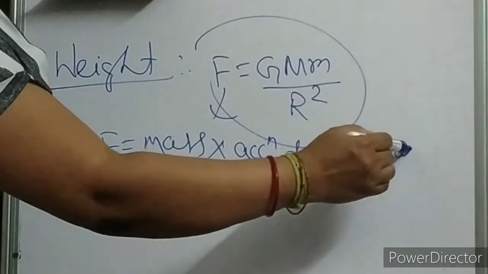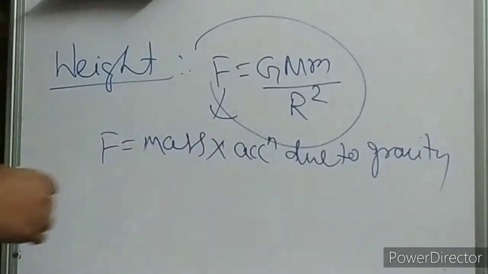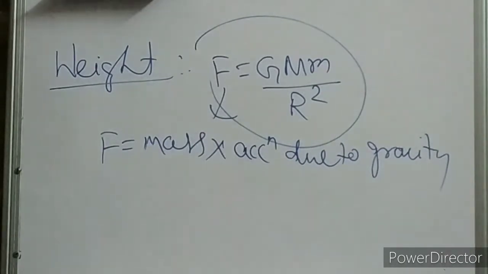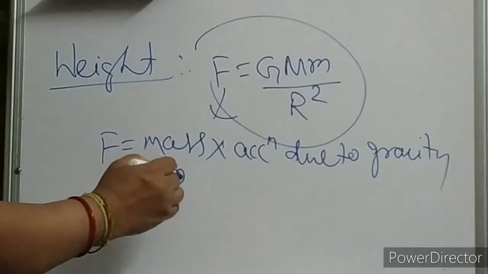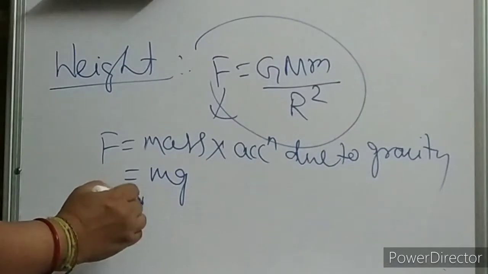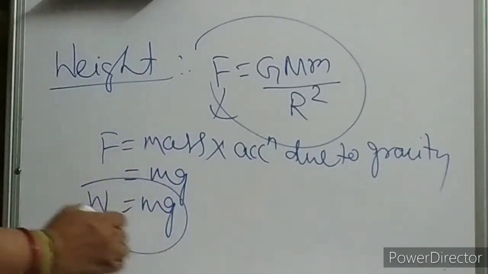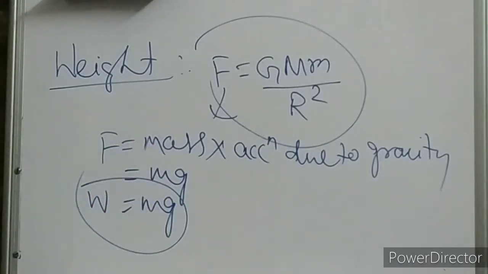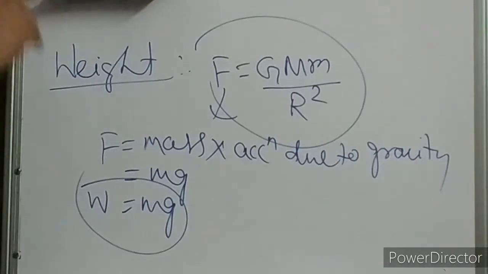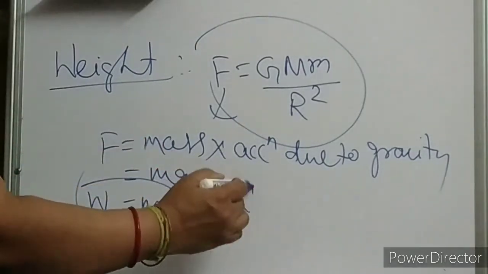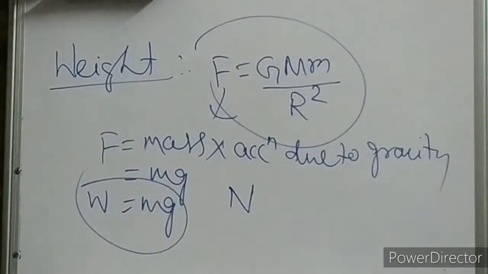Okay. As earth applies force on every object, F is equal to nothing but mg, and this is your W only. This is your W, children. Okay? Clear? What is W? W is nothing but the force with which it is attracted towards the center of the earth. And what is the SI unit? SI unit will be Newton, children.